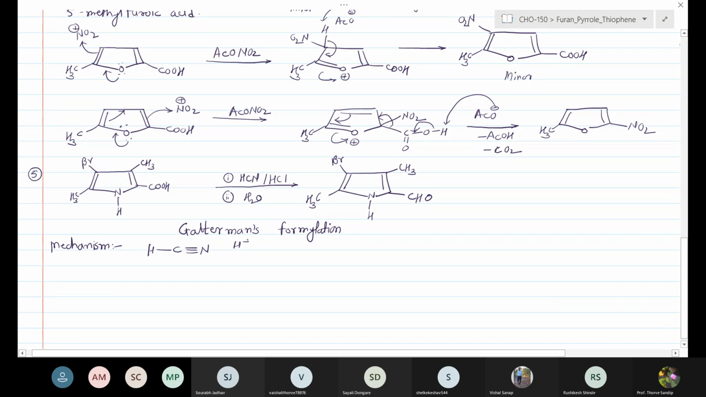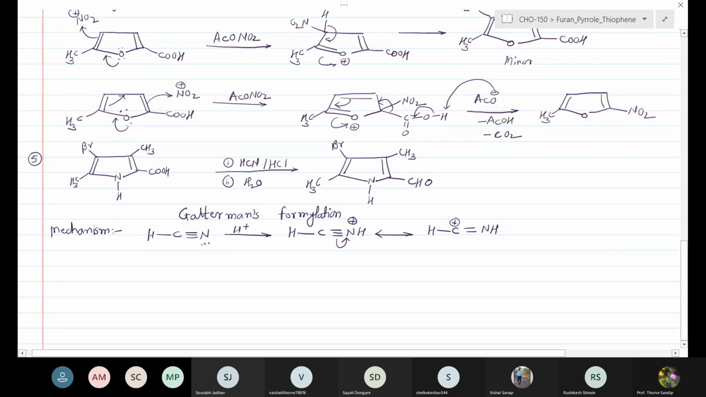Under acidic condition, HCl gives the protonation of this nitrogen lone pair. Okay, the nitrogen lone pair we can lead to the formation of the HC triple bond NH plus. Okay, which is resonance stabilized, gives the formation of the carbocation.